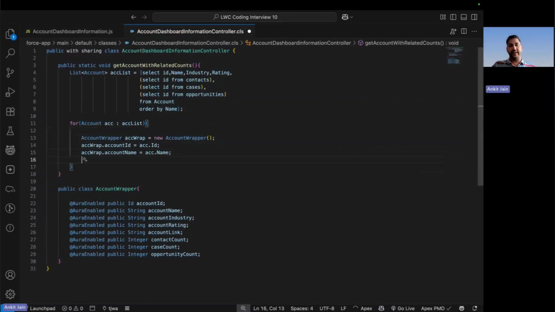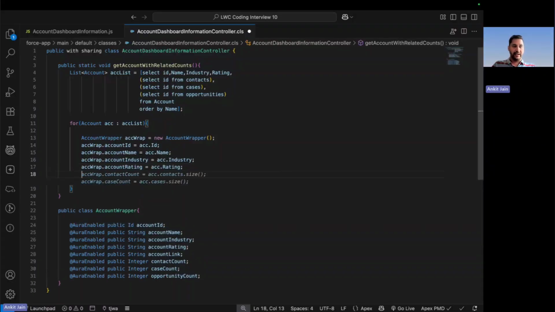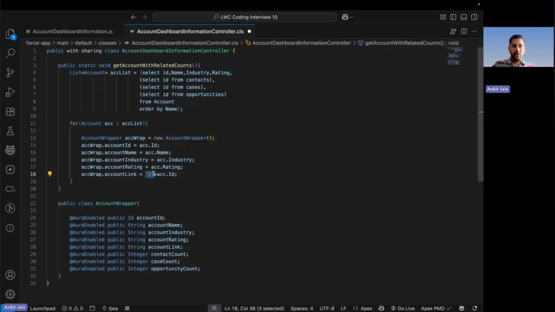Like this, I'll be populating here the account name, account industry, and the account rating. Now, one more thing that I need to go and populate here is the account link. So here I will be putting the accWrap dot accountLink. How to populate the account link? It's very simple. What you have to do here is you have to put a quote.